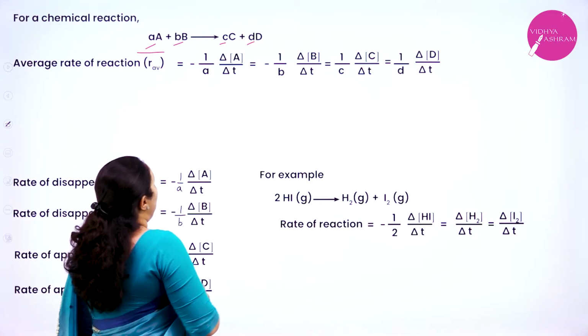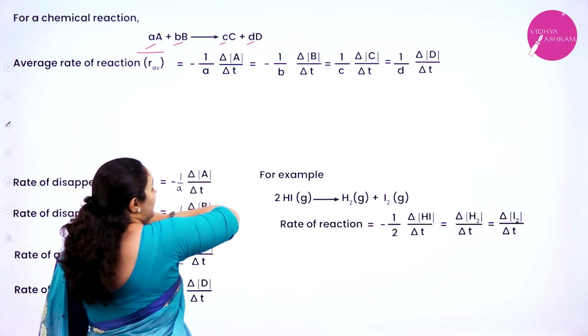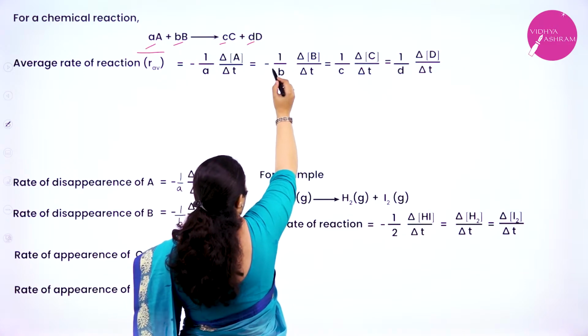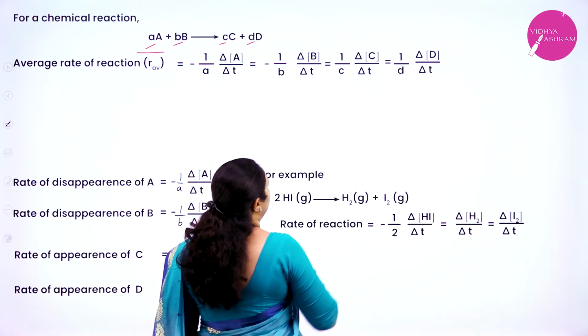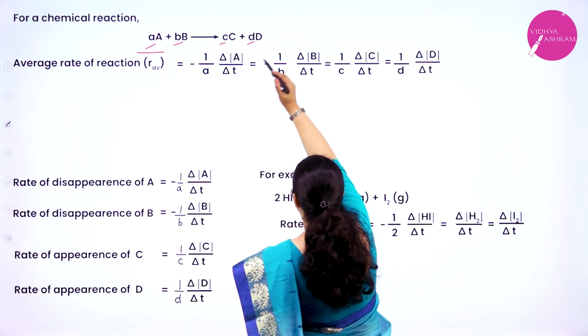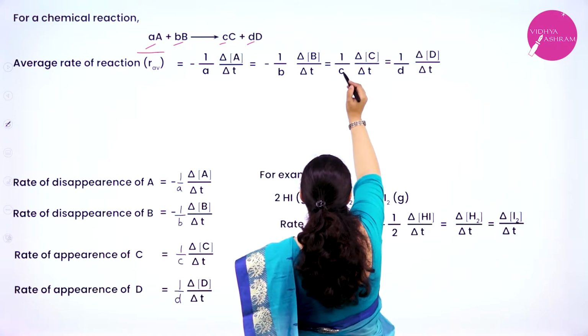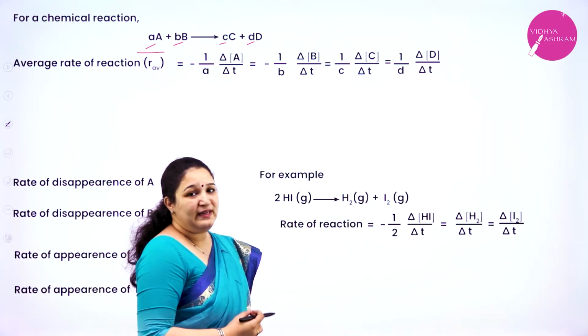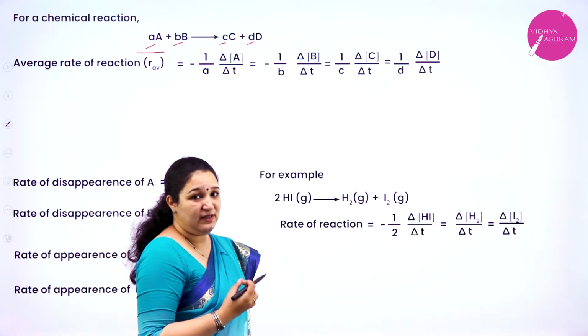Okay. So negative sign because it's a reactant. Similarly, in terms of B, if I write, it is minus 1 by b, delta [B] by delta T. Similarly, in terms of products, if I am writing, it is 1 by c, delta [C] by delta T, and 1 by d, delta [D] by delta T.